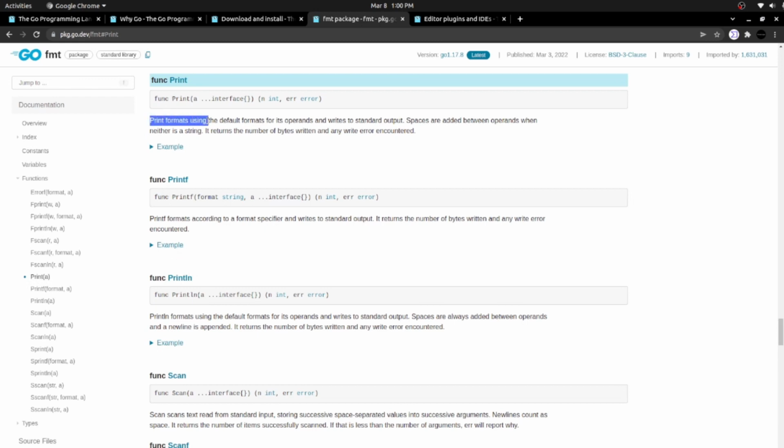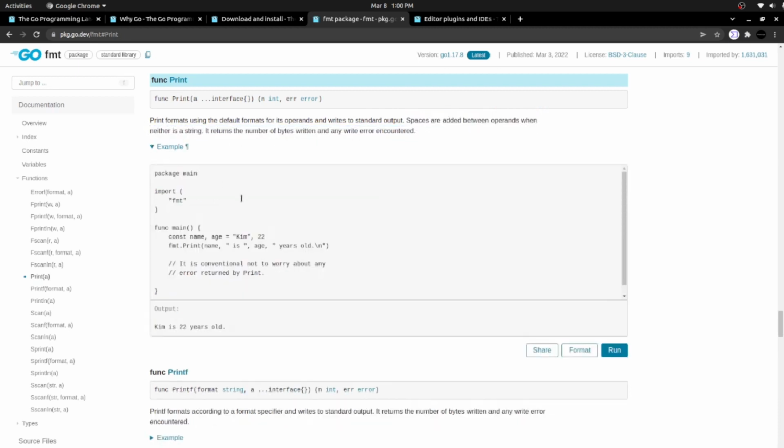Print formats using the default formats for its operands and writes to standard output. Spaces are added between operands when neither is a string. It returns the number of bytes written and any error encountered. Here you can see the example.